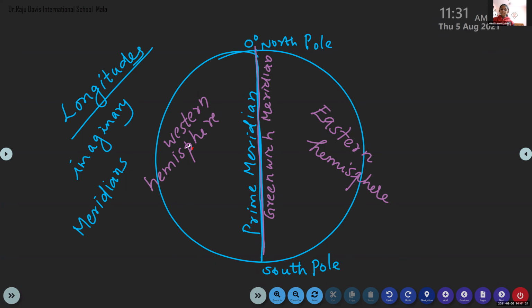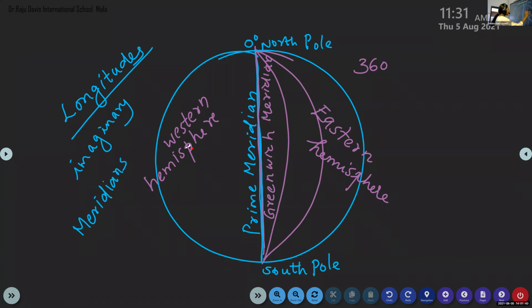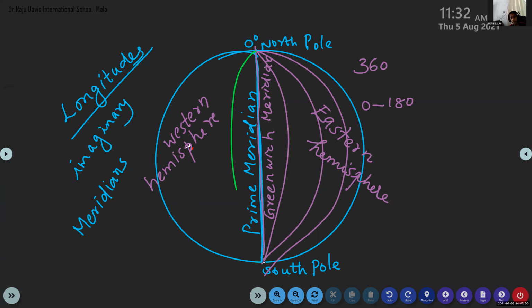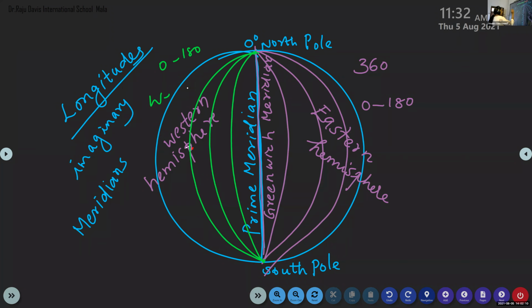So there are 360 lines of longitudes. 0 to 180 lines lie in the eastern hemisphere, and another 0 to 180 lines lie in the western hemisphere.